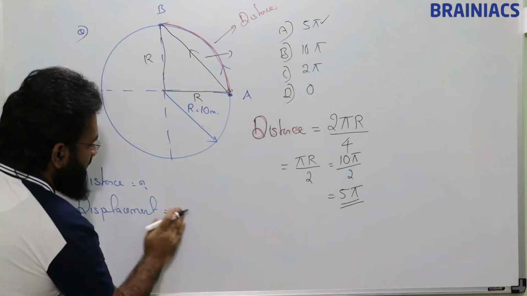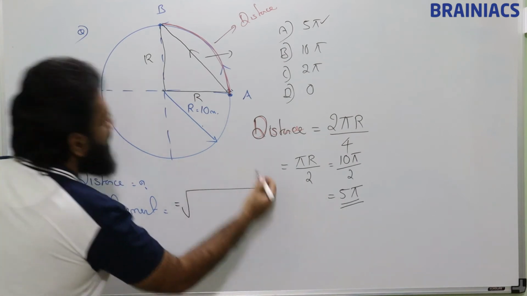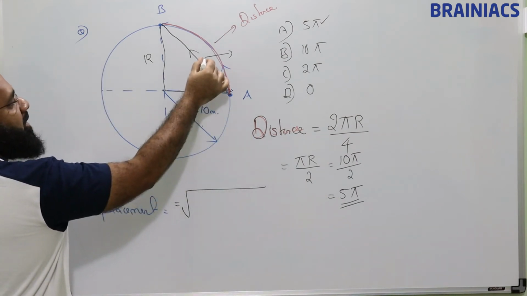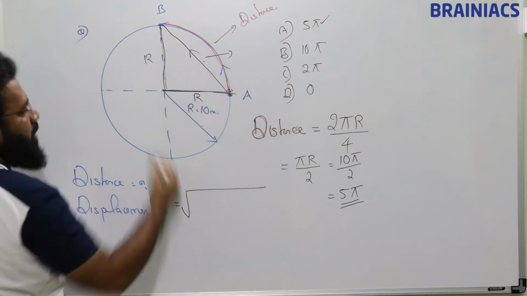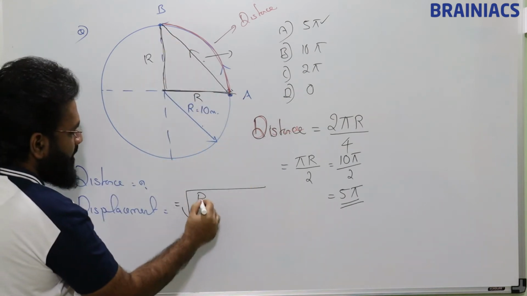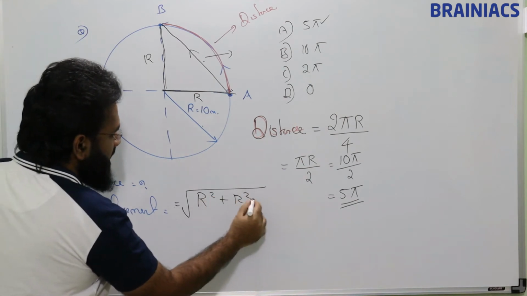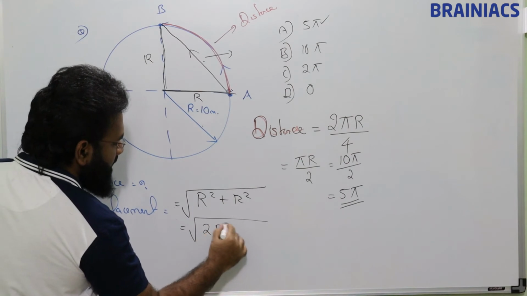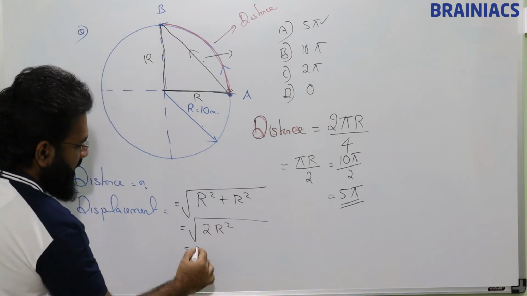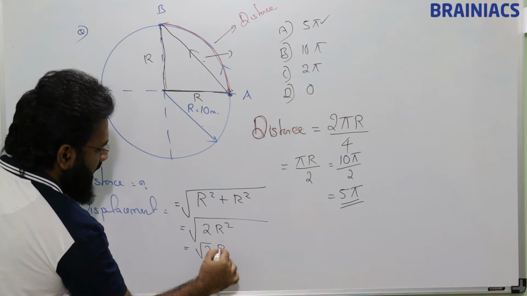So displacement is equal to root of, we need to find this. This is x and this is y. x square plus y square. r square plus r square. So this is going to be 2 r square, or we can write root 2 r.